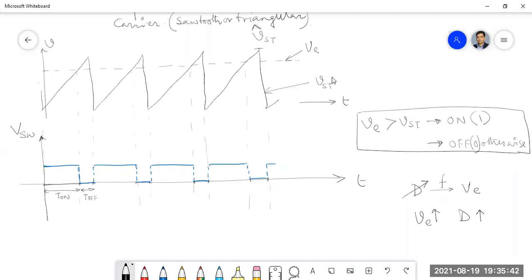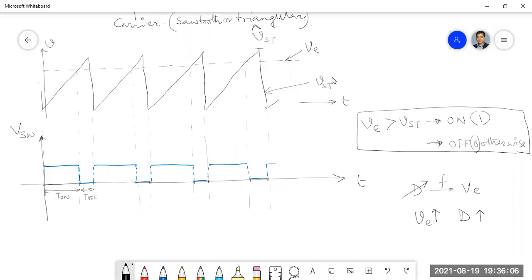That means we have to establish a relation between the duty cycle and this VE. That is our whole objective, and that relation should be linear. So therefore we have chosen a signal which can give me a linear relationship.